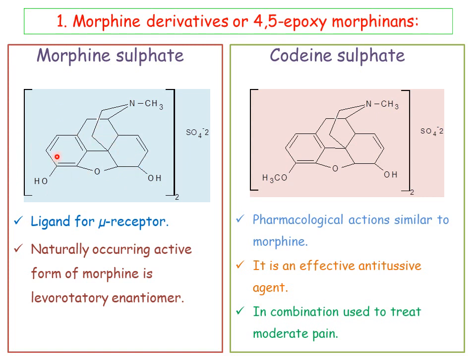So this is the numbering: first position, second, third position. At the third position, one hydroxy group is there. It is generally attached to the benzene, nothing but the phenyl ring. We can name this third hydroxy as phenolic hydroxy. I again repeat here. So what is this hydroxy? Phenolic hydroxy group. And this is the fourth and fifth position.